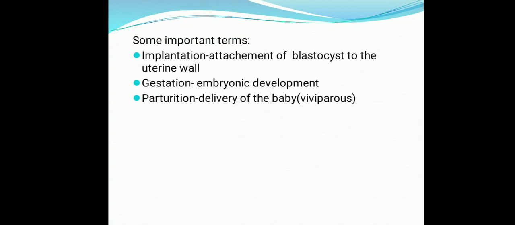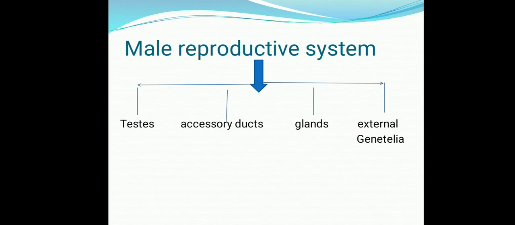These are the terms specially related to human reproduction: implantation, gestation, parturition. These are scientific terms.